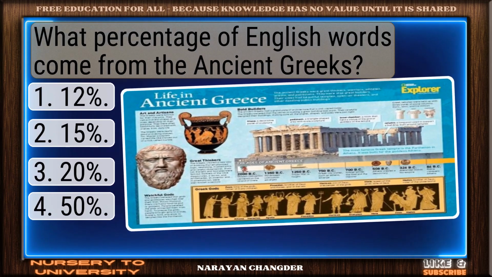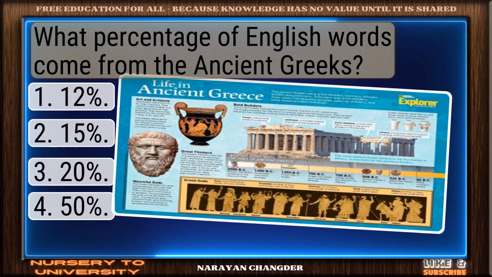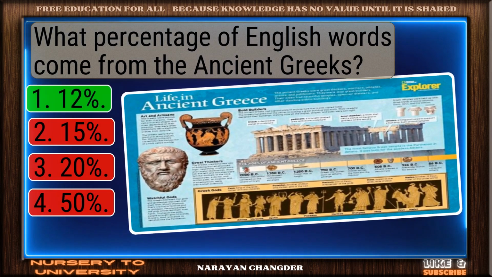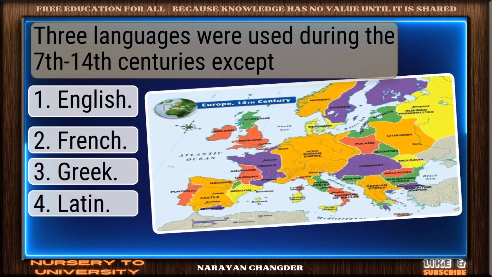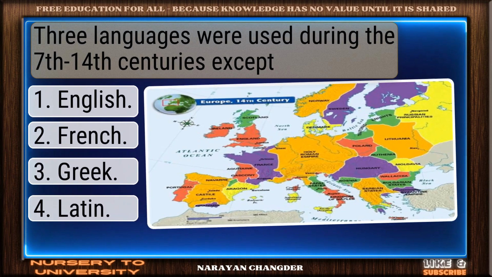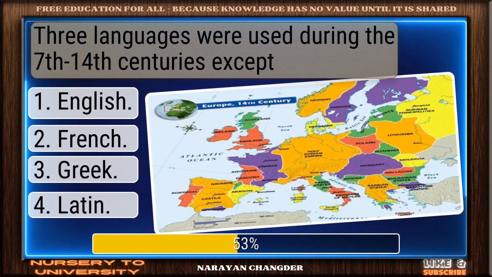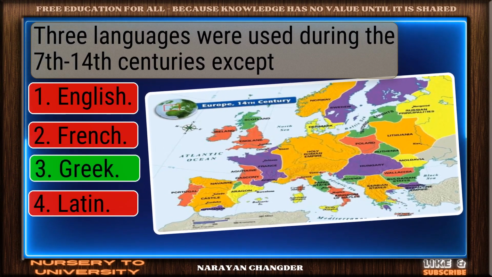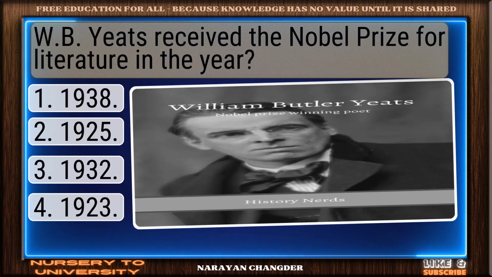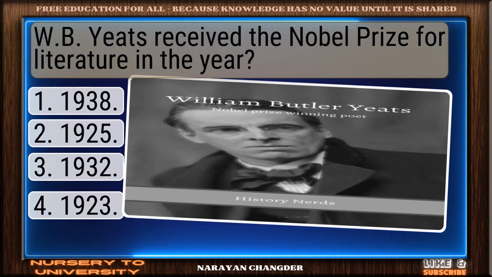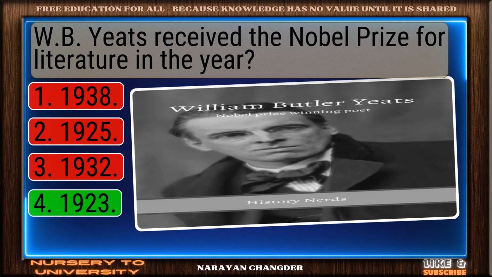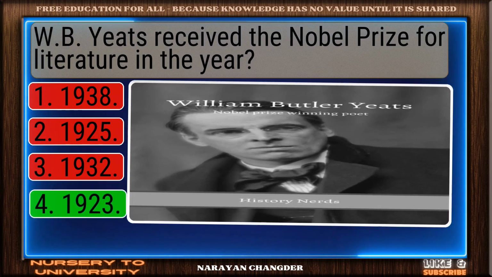What percentage of English words come from the ancient Greeks? Exactly. 12% makes sense. Three languages were used during the 7th to 14th centuries, except... Clear logic. Greek is sound. W.B. Yeats received the Nobel Prize for Literature in the year... Bravo! 1923 is the answer.